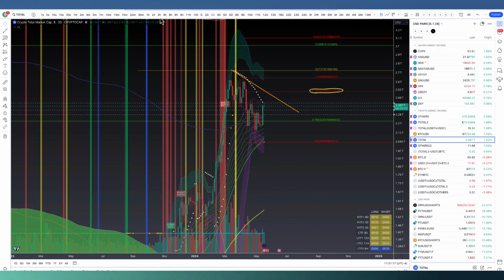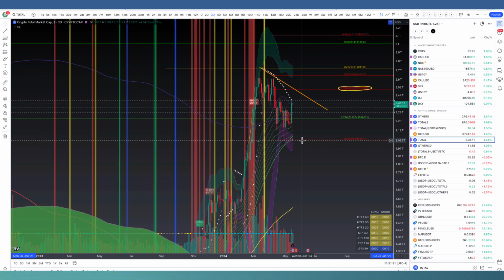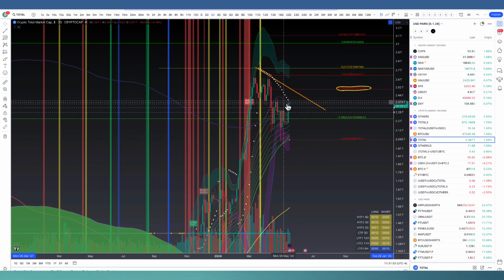Then looking at the total crypto market cap on the 3-day chart, our big test is going to be when we come to the 786 here. Right now, we just got back above the 3-day 21 moving average. It's good that we're holding above. We want to see that candle body close tonight for the 3-day. And the next 3-day candle, we additionally want to close above that 21 moving average for confirmation.